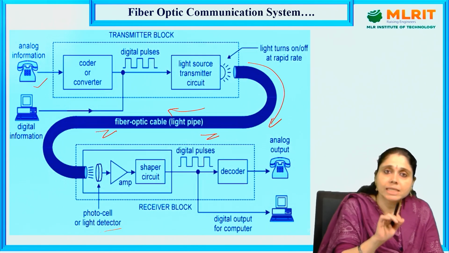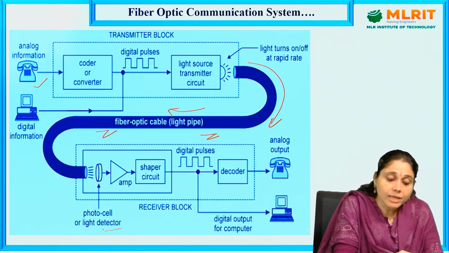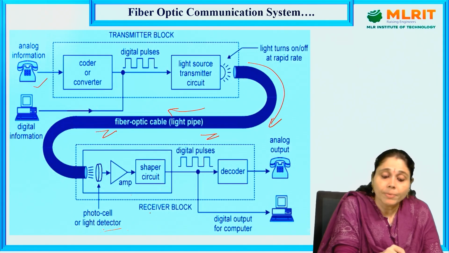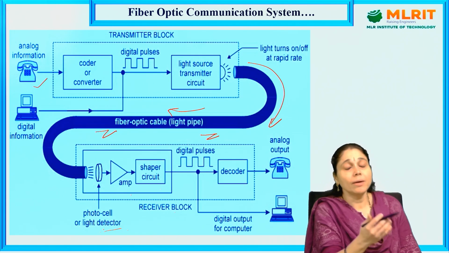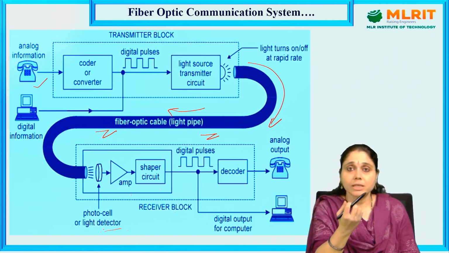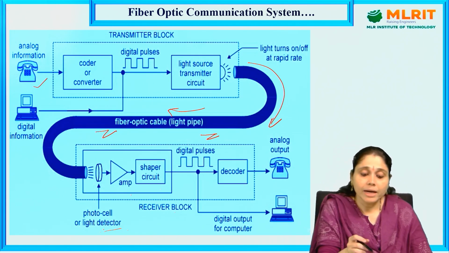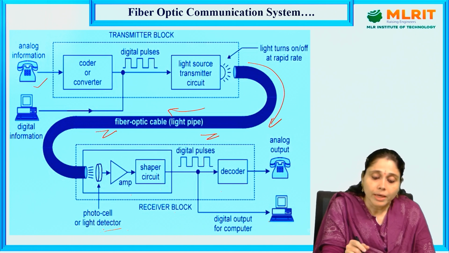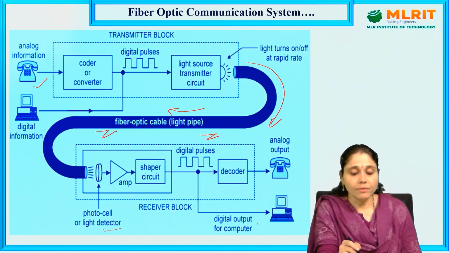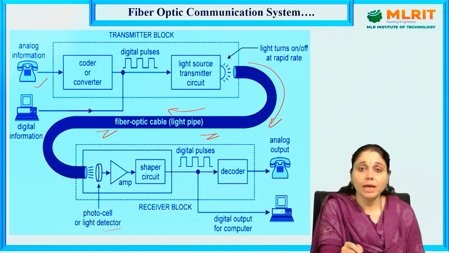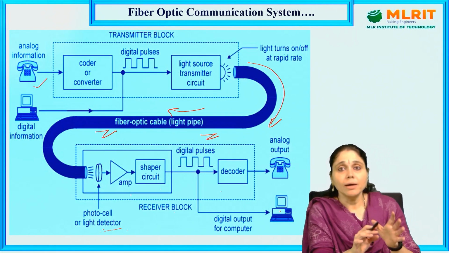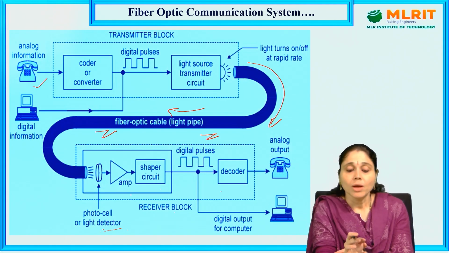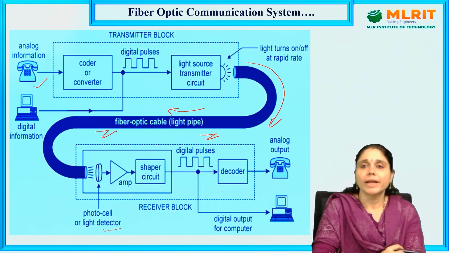Now at the receiver end, what happens here? A photocell or light detector is there, an amplifier is there, and a shaper circuit is there. The use of the shaper circuit is to convert the incoming pulses into digital pulses and give them to the decoder. Then a digital output computer will be there to monitor the incoming rays and so on. So now we get the analog output.